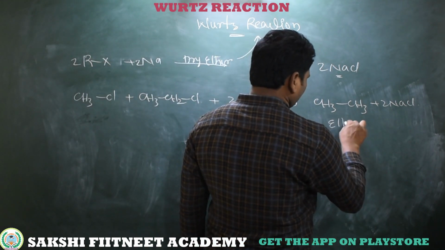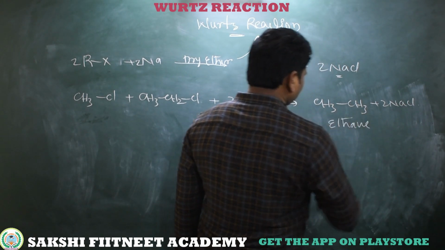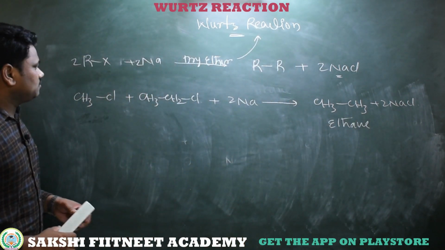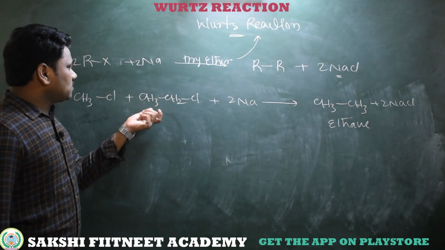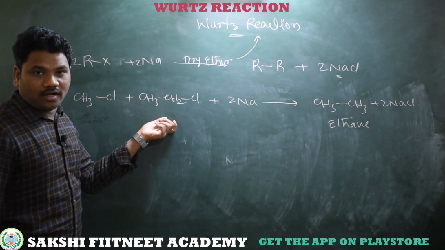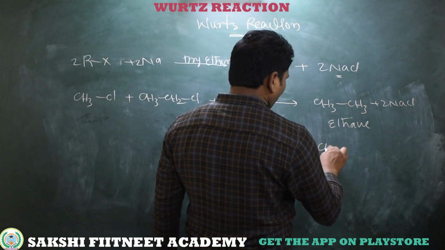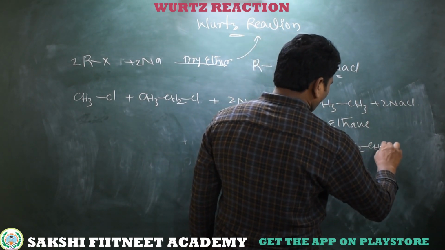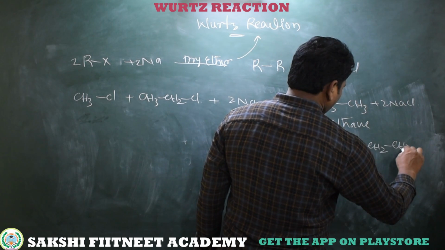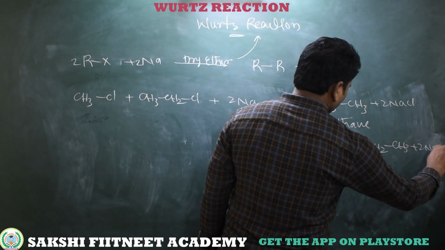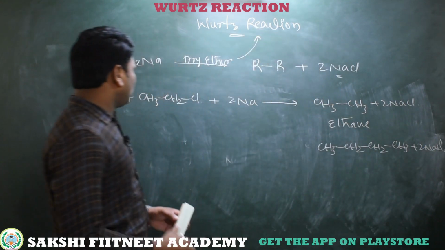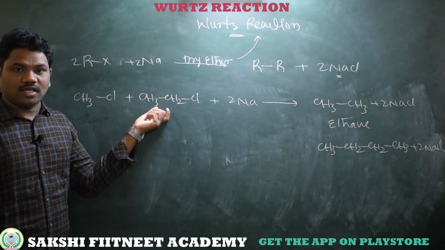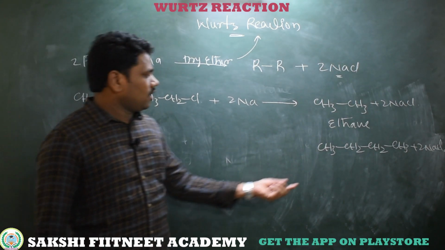Ethane is a major product. When the coupling is between ethyl chloride and ethyl chloride, we will get a butane product, CH3CH2CH2CH3 plus 2 moles of NaCl. If the coupling is between these ethyl chlorides, then you will get butane.